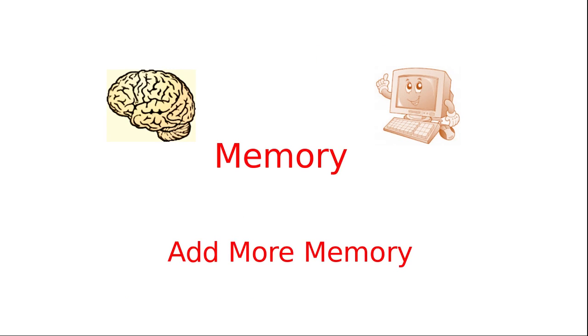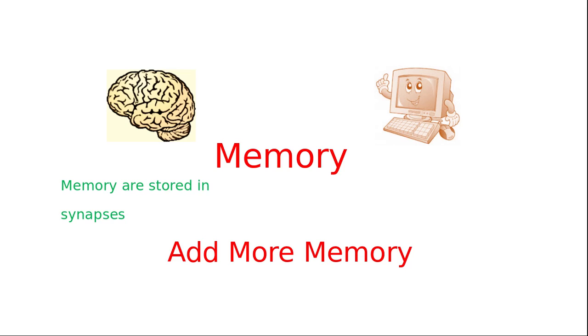Let's try to see another difference. Let's compare the brain and computer with respect to another dimension, memory. We have seen in the last slide that individual neurons in a brain are connected with synapses.